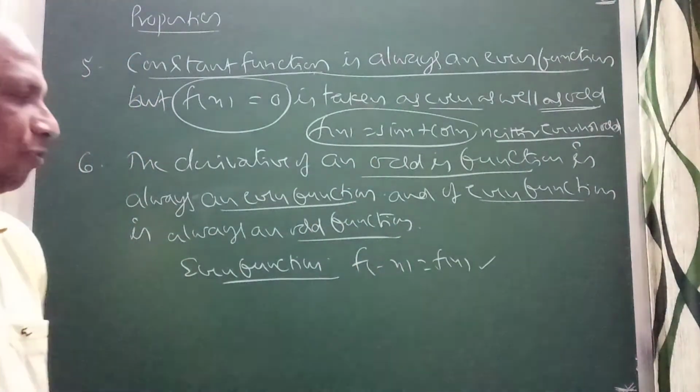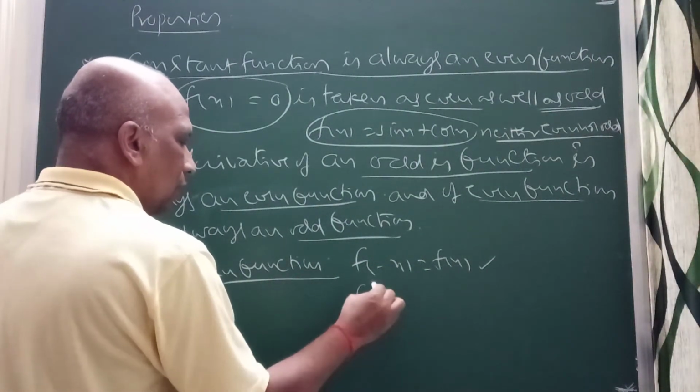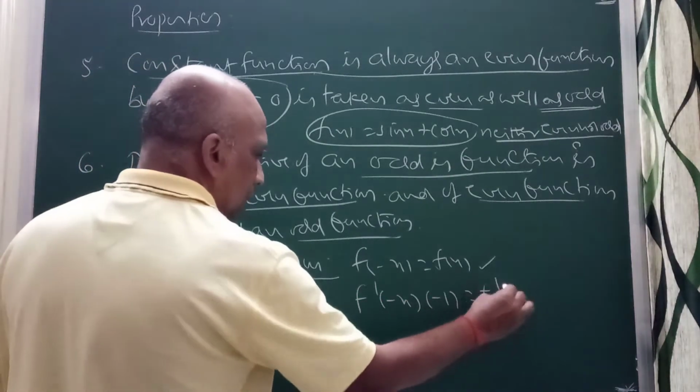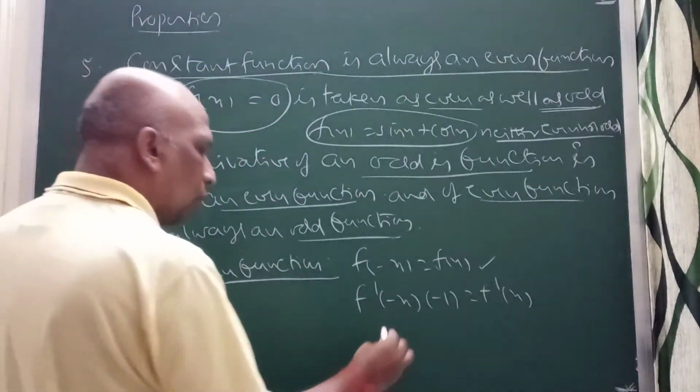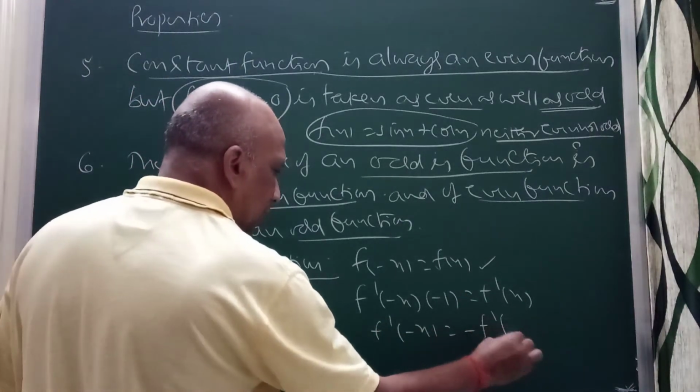You take this even function, and take the derivative of this. You find f dash of minus x. The derivative of minus x is minus 1 times f dash of x. So what you will get? f dash of minus x is equal to minus of f dash of x.